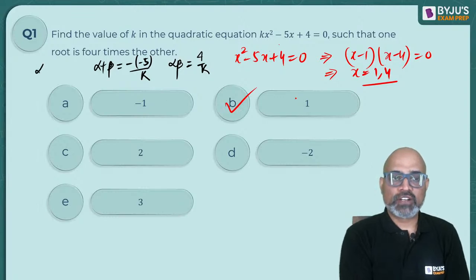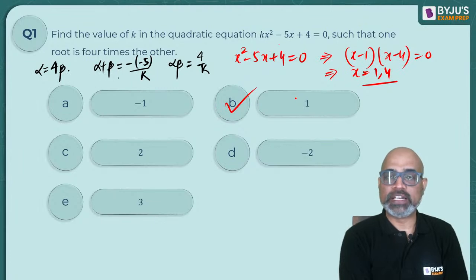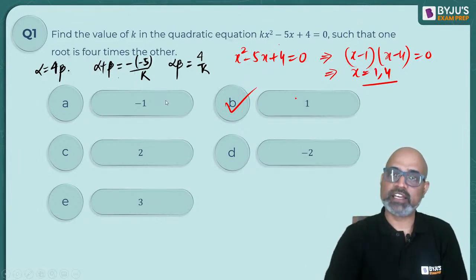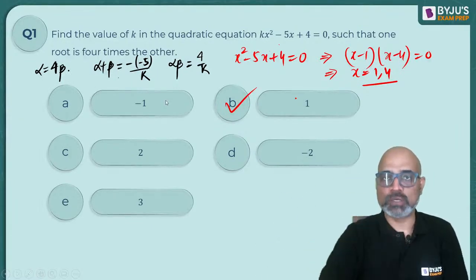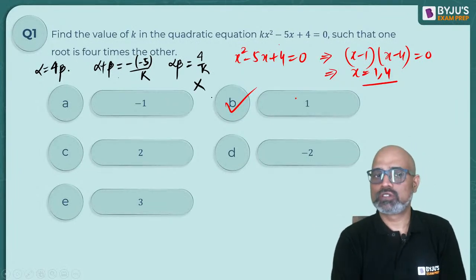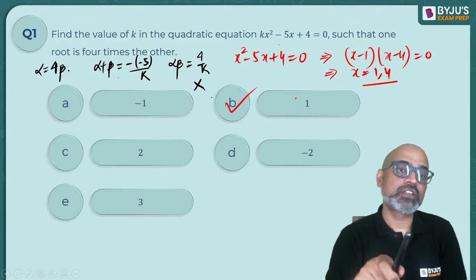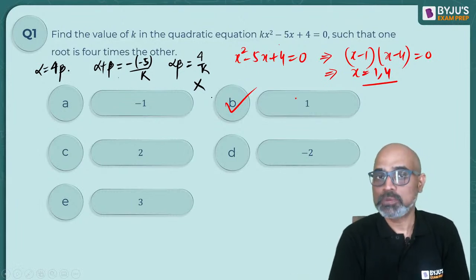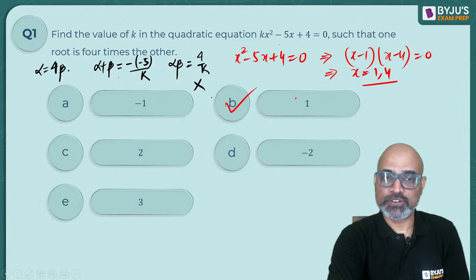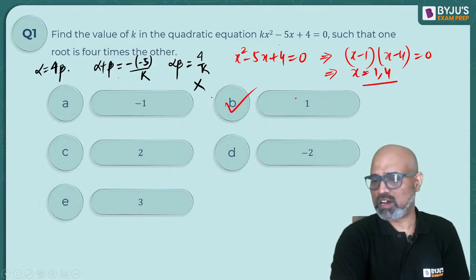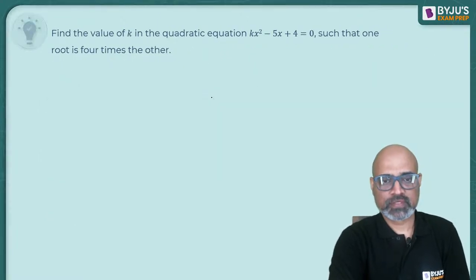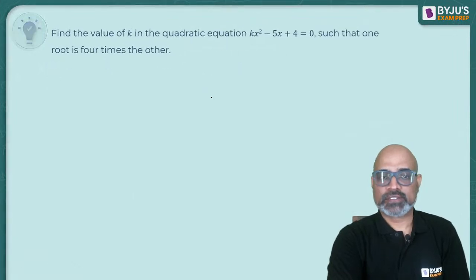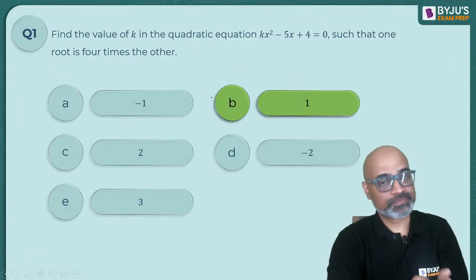And if one root is 4 times the other, instead of alpha write 4 beta, and put that in the next one. So a lot of steps will be involved, right? So not a good approach. Not saying that's a wrong approach, but we have a better approach. Use the options. Very good. Everyone has answered B except for one of you. Okay. So 1 is your answer.